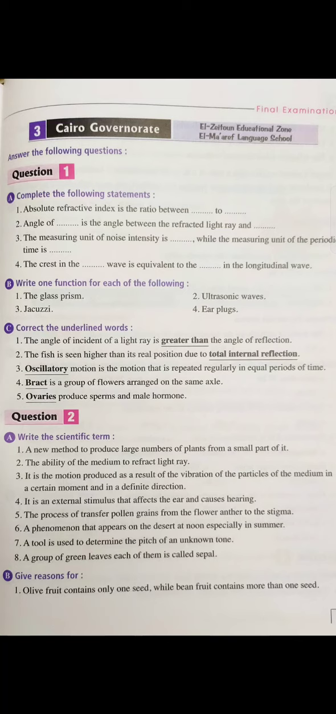The ability of the medium to refract the light ray. What was it? Yes, it was the optical density of the medium. 3. The motion produced as a result of vibration of the particles of the medium in a certain moment and in a definite direction. This is the wave motion. 4. An external stimulus that affects the ear, causing hearing. Sound. 5. The process of the transfer of pollen grains from the flower anther to the stigma.